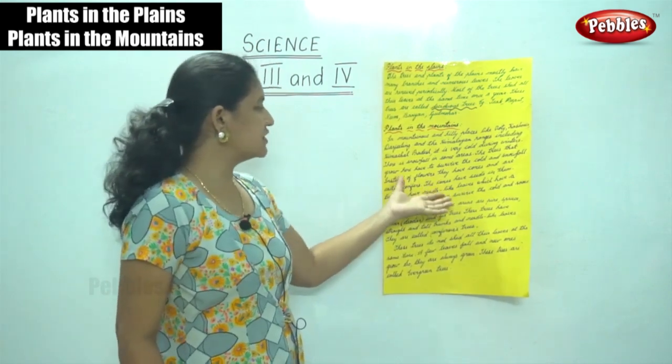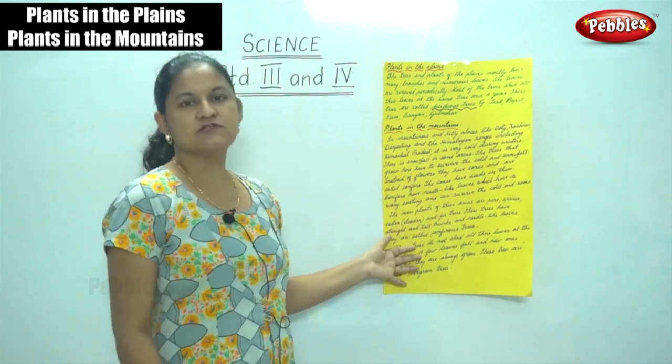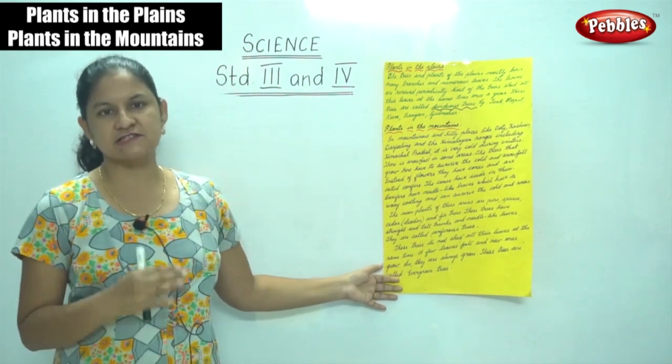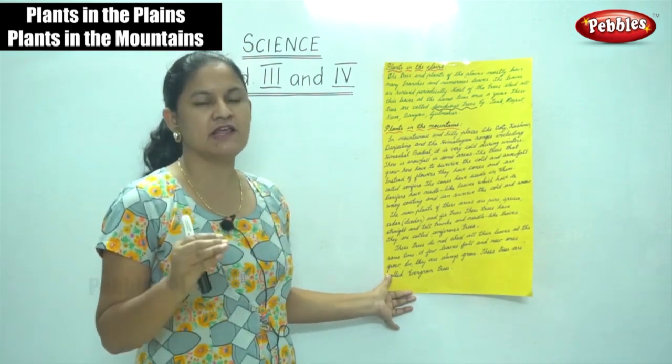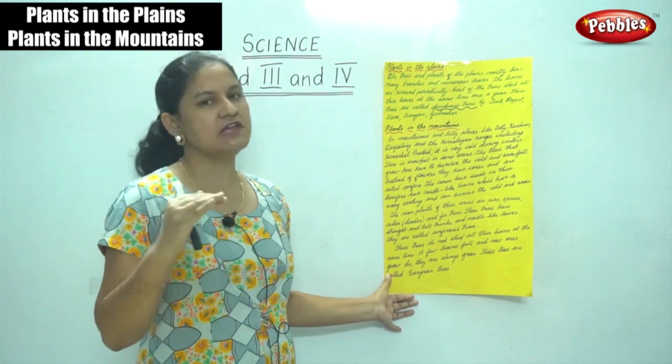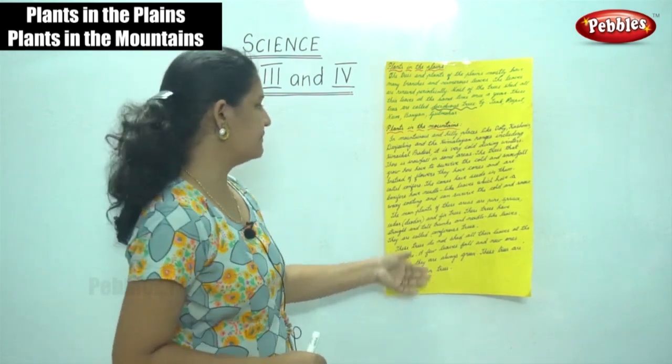The trees that grow here have to survive the cold and snowfall, so they have to adapt themselves in order to survive.